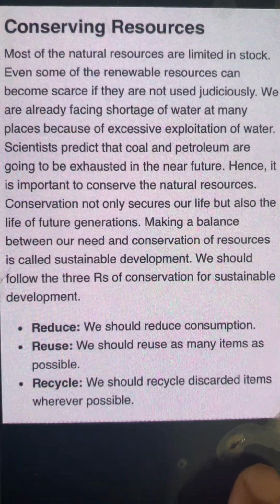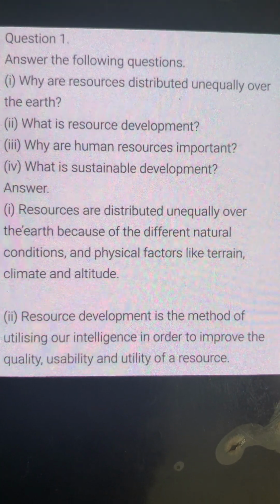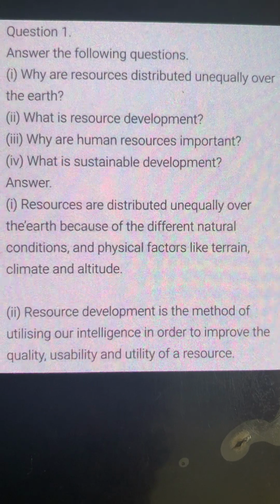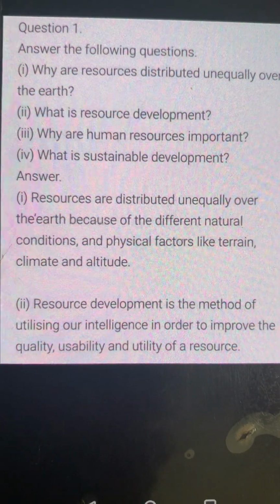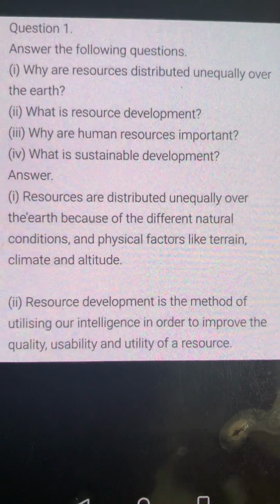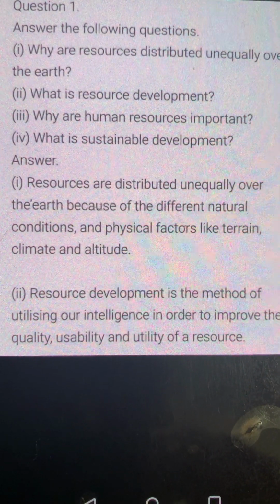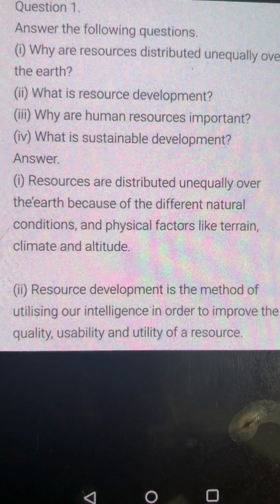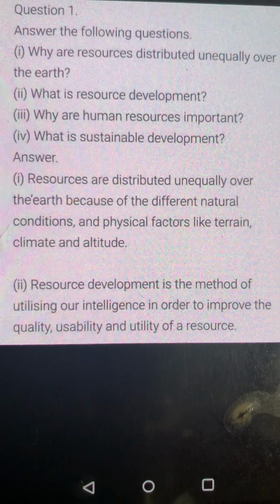So now let's proceed with the question and answers. The first question comes: why are the resources distributed unequally on the earth? They are unequally distributed on the earth depending on the nature of the earth. Then, what is resource development? The development of the resources by the intelligence of the human is called resource development.